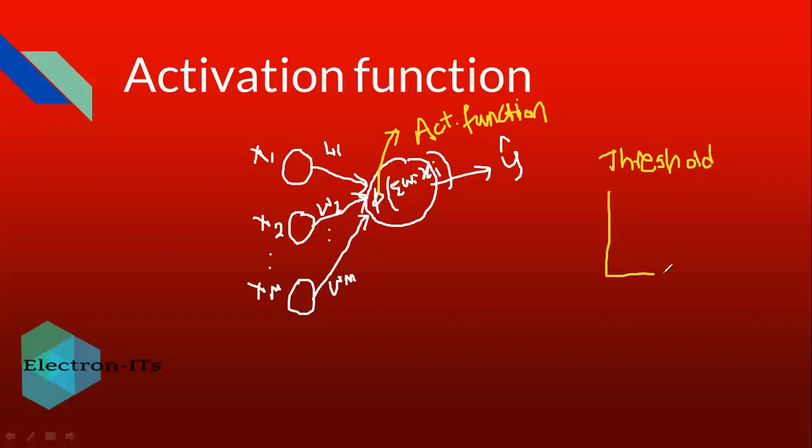This is your predicted value on the y-axis, and on the x-axis we have the summation of wi into xi. So this will generate the output, like initially it will be 0, and then at a certain point it will become 1.